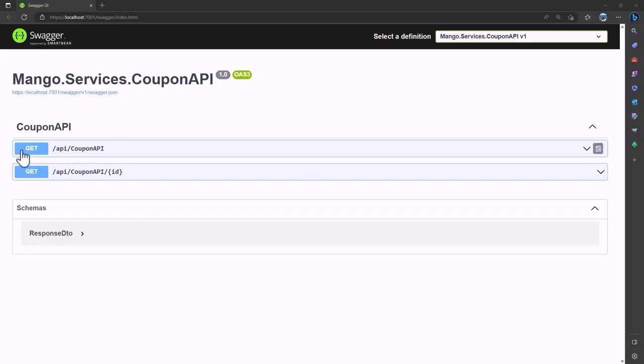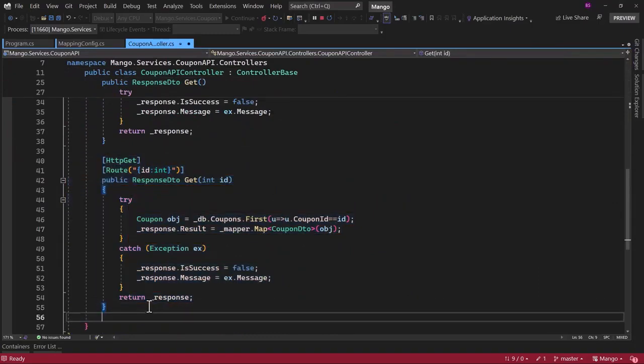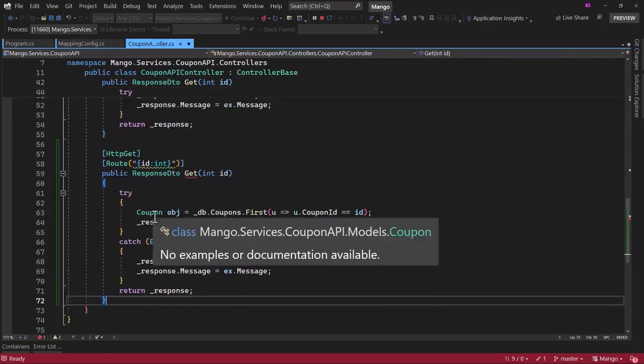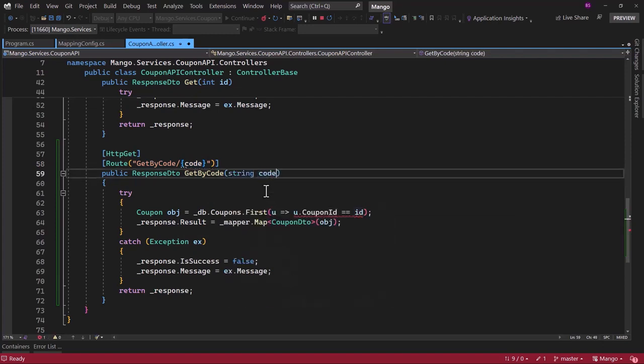We have added two endpoints. When we typically retrieve a coupon, we might have a situation where we want to retrieve the coupon based on the coupon code. We will leave the ID here, but we will add one more Get configuration where we want to get the coupon based on the coupon code. I can switch back here. Let me copy this HttpGet method, paste that one more time. The route we will have to update, so let me add a new method name here, GetByCode, and there we will expect a string which will be the coupon code.